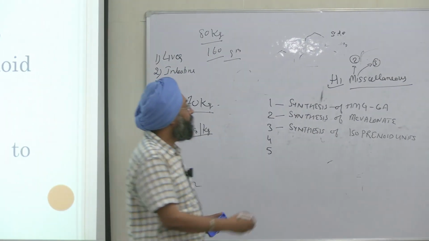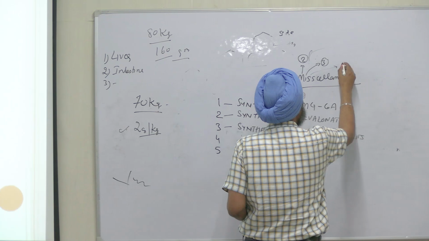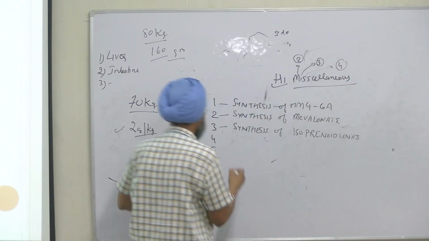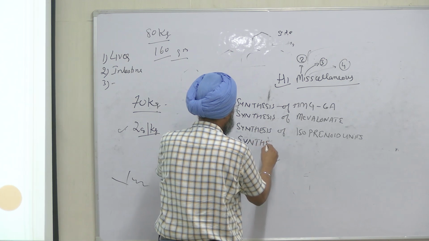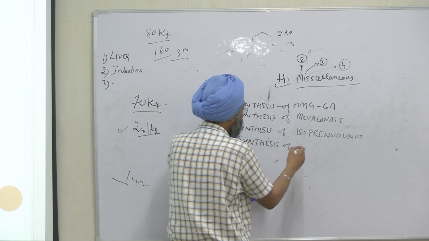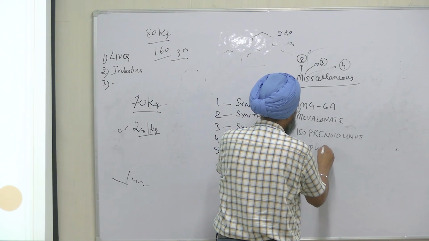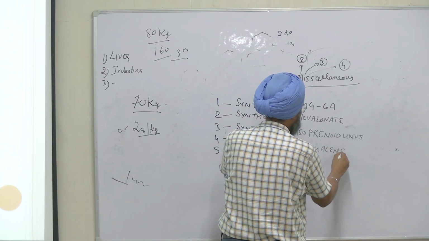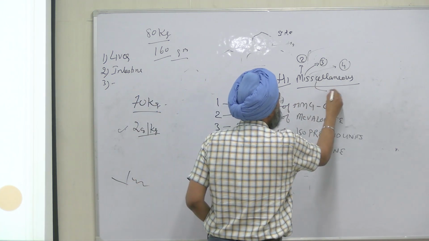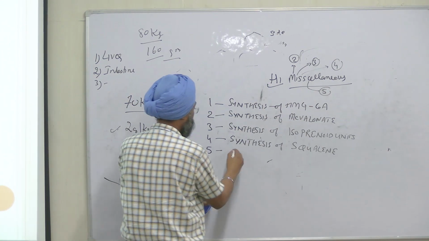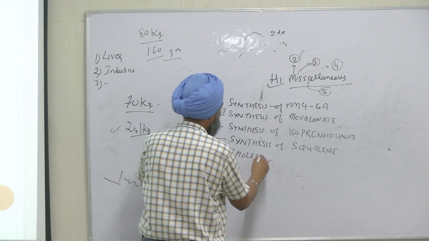Right? Then comes S for the fourth step, synthesis of squalene. Right? Then C for the fifth step, synthesis of proper cholesterol.